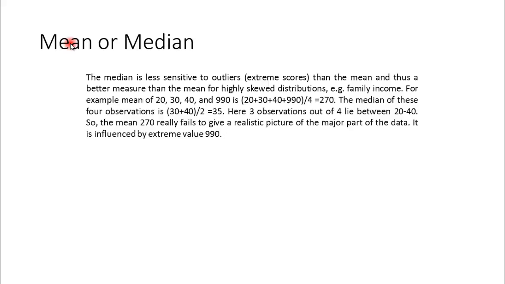For example, the mean of 20, 30, 40, and 990 is 270, and the median is 35 here, because 30 plus 40 divided by 2 is 35. So here 3 observations out of 4 lie between 20 and 40. That means the 270 really fails to give a realistic picture of the majority of the data, because it has been influenced by 990. So we can say that the median is a better measure in this case.